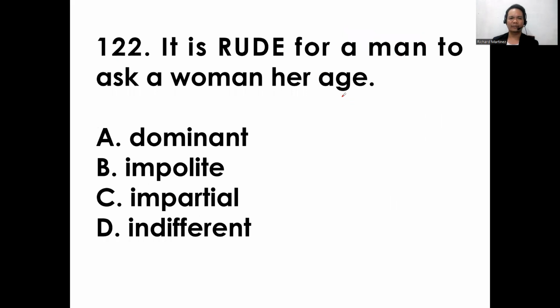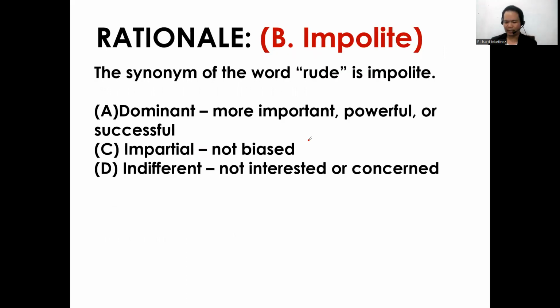Number 122, it is rude for a man to ask a woman her age. Okay, so that's true. A, dominant. B, impolite. C, impartial. D, indifferent. So what is your choice? Impolite. The synonym of the word rude is impolite. A, dominant, more important, powerful, or successful. Impartial, not biased. D, indifferent, not interested or concerned. So the right answer is impolite, letter B.